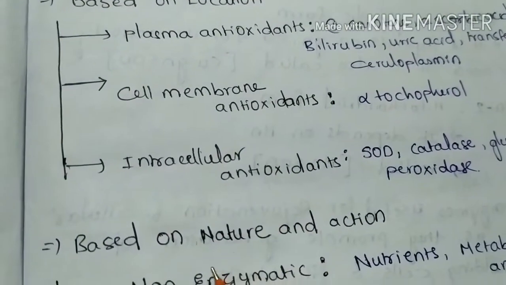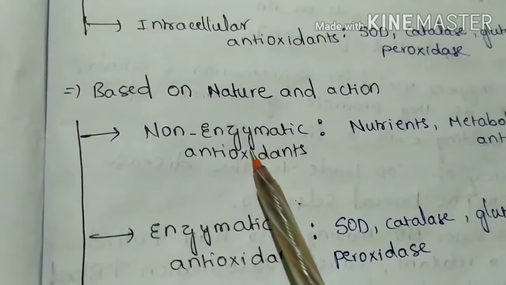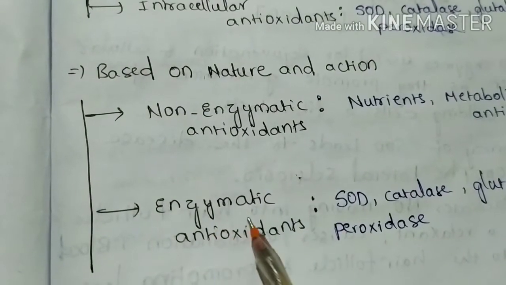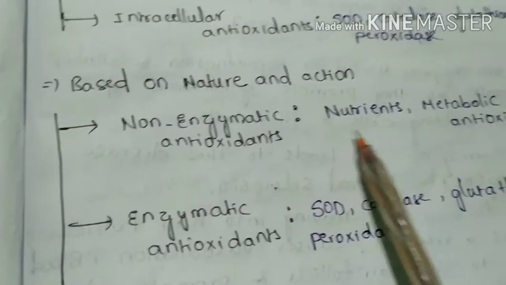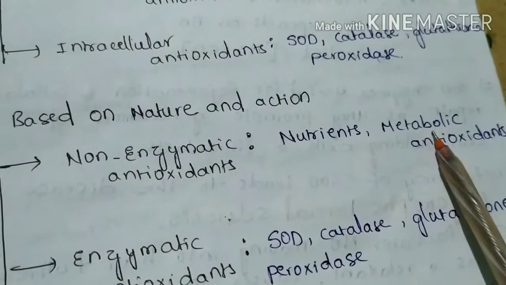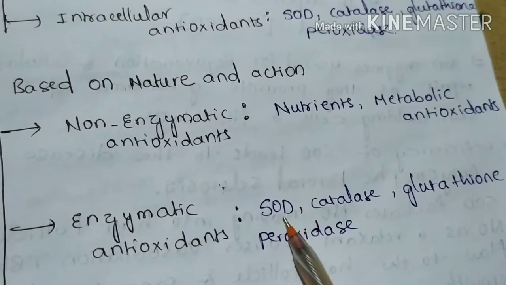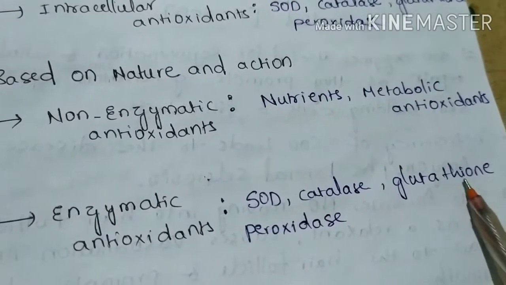Based on nature and action, they are categorized in two ways: non-enzymatic antioxidants and enzymatic antioxidants. They are nutrients and metabolic antioxidants. Enzymatic include superoxide dismutase, catalase, glutathione peroxidase.